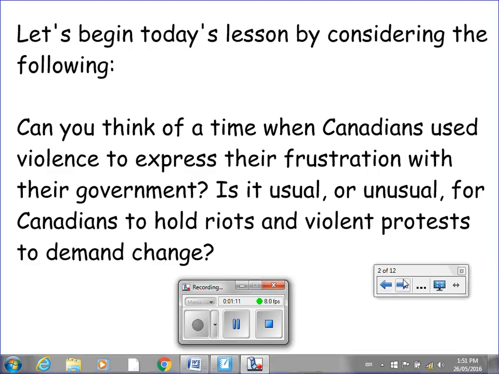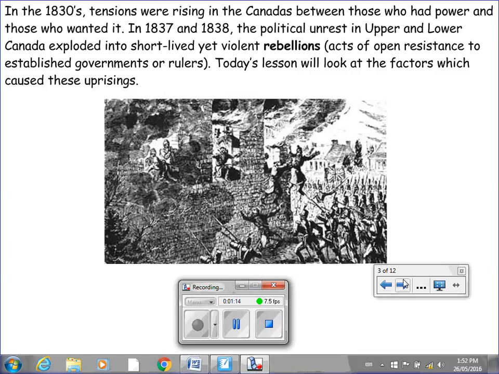And let's proceed. In the 1830s, tensions were rising in the Canadas between those who had power and those who wanted it. In 1837 and 1838, the political unrest in Upper and Lower Canada exploded into short-lived yet violent rebellions. Rebellions are acts of open resistance to established governments or rulers.